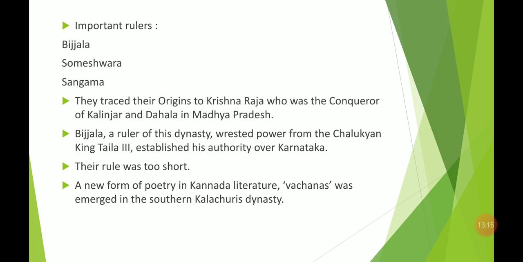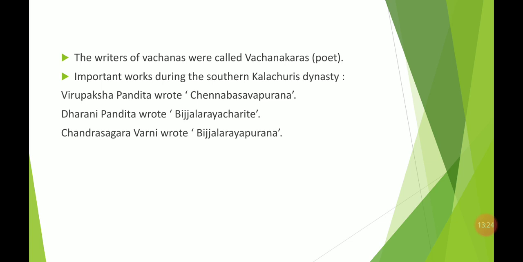So Vachan probably started in the southern Kalachuri dynasty, and those who wrote the Vachan were known as the Vachanakar, or the poet basically in our term. So this Kannada literature progressed a lot during the southern Kalachuri dynasty, and there is a lot of written work or literary sources that we have seen in the southern Kalachuri dynasty.